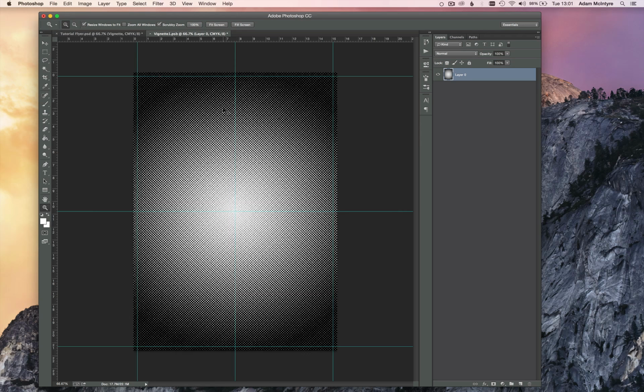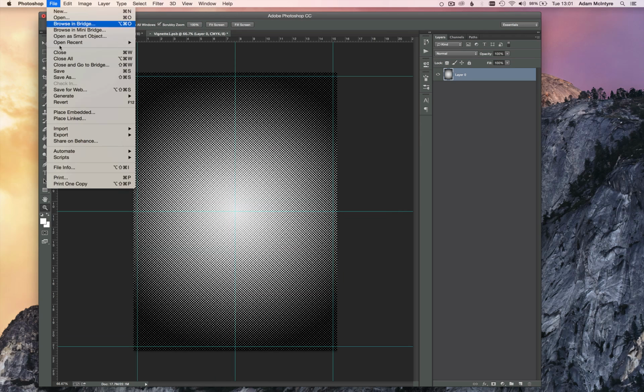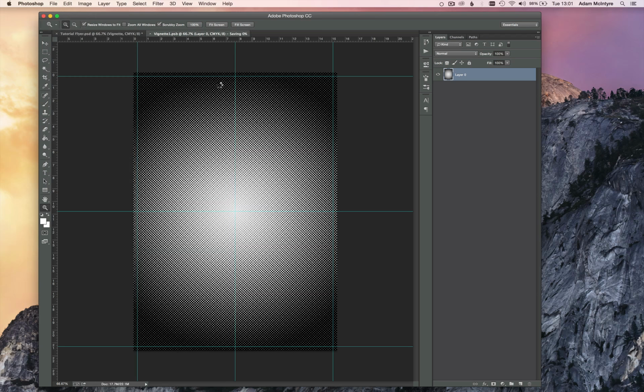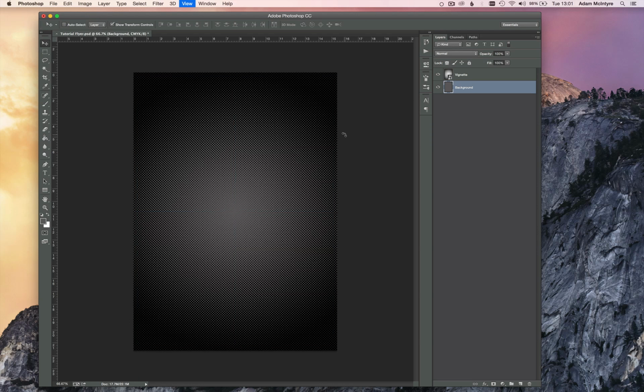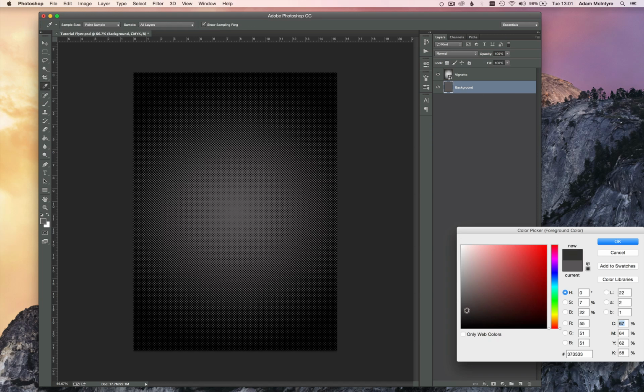Alright, deselect, save that by going to File, Save, or just Command S on the keyboard. Then close the window. And because I moved it to black, you won't see it. I'm just going to fill the background with like a dark gray color. Alright, you can see our vignette has appeared. It's sort of like bitmap grading. I need to make it a little bit darker on the background.